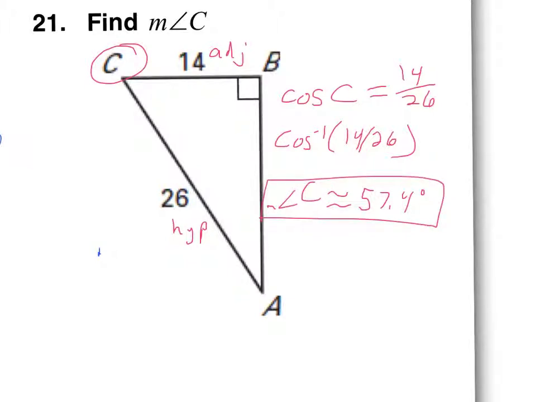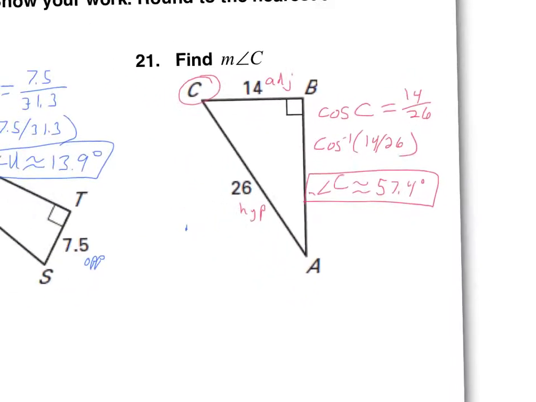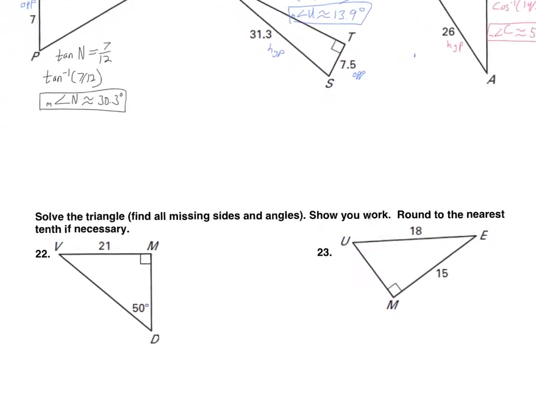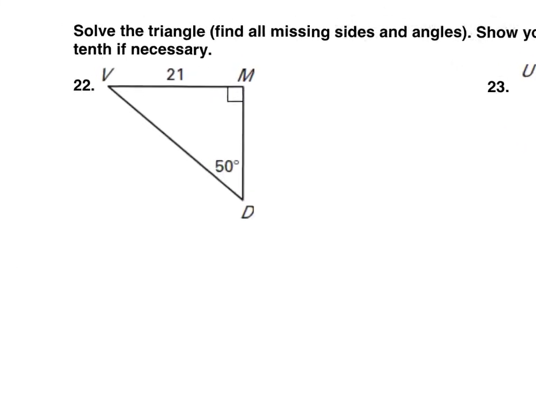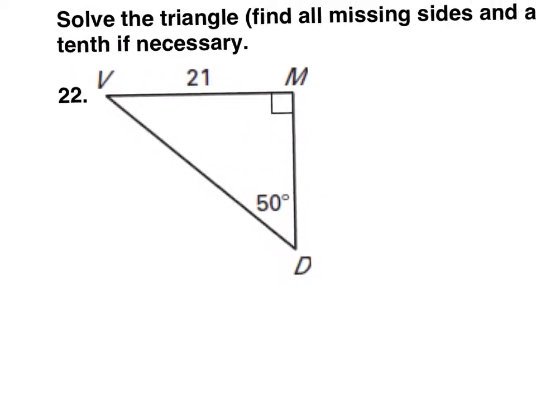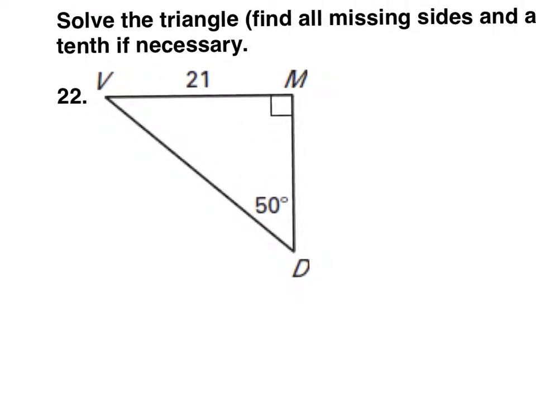Okay, now the last two problems, we're going to combine all of that sine, cosine, tangent stuff to solve the triangle. And as we talked about in class, solving the triangle means find all the missing sides and angles. We're going to show our work and we'll round if we have to. All right, so let's look at 22. There are actually a bunch of different ways to figure out the missing pieces of information. But maybe the best thing to do to start with would be to just describe what is missing. If we want to know all three sides and all three angles, what's missing?